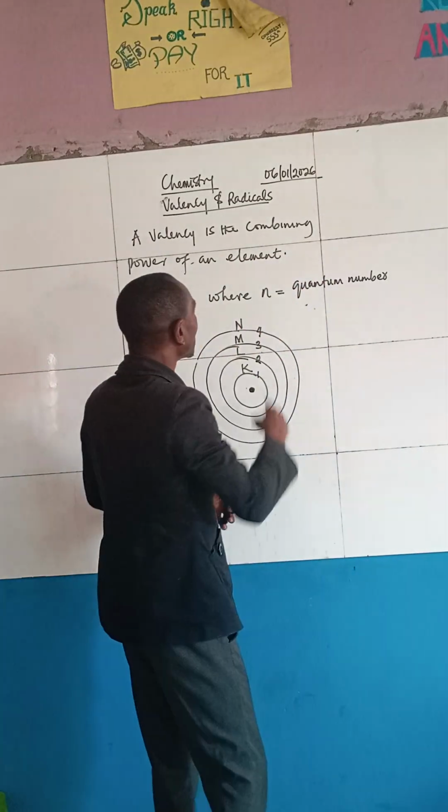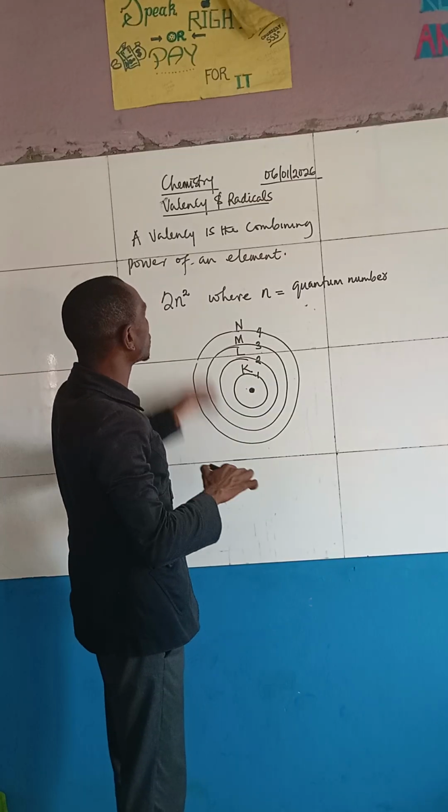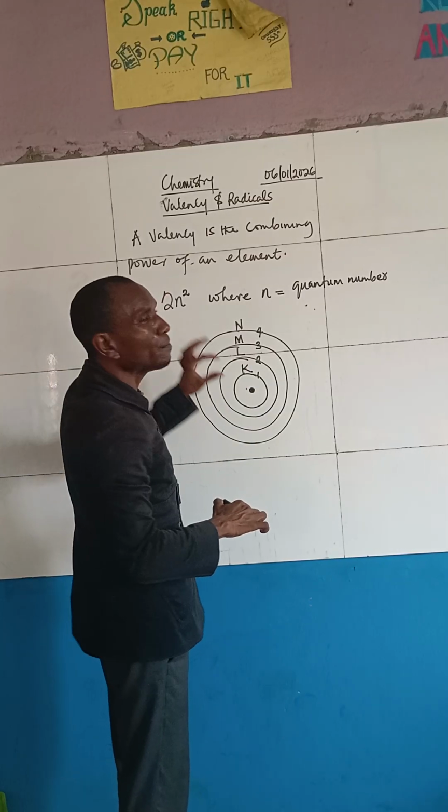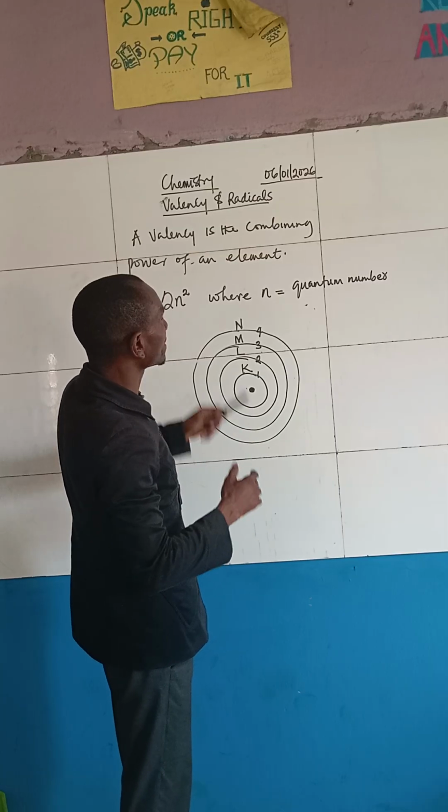Now, remember, according to this law, the maximum number of electrons that each shell is supposed to occupy is given by this formula.